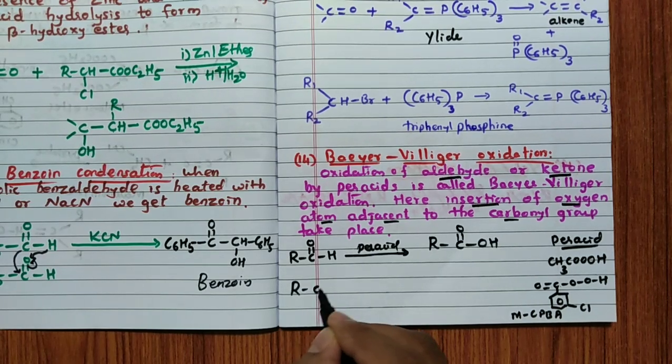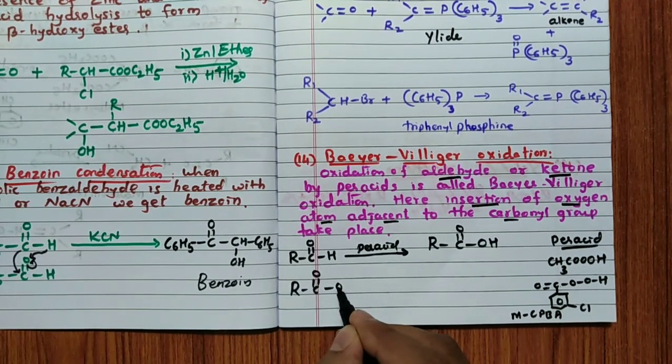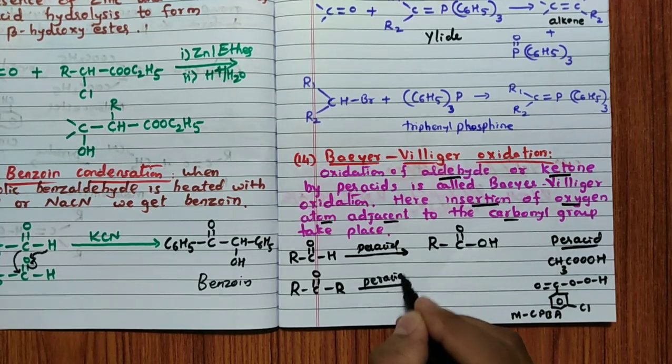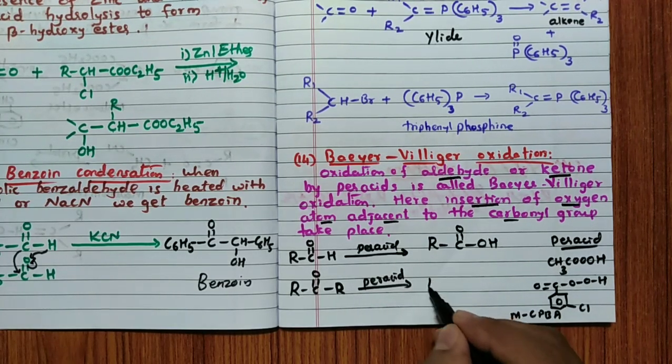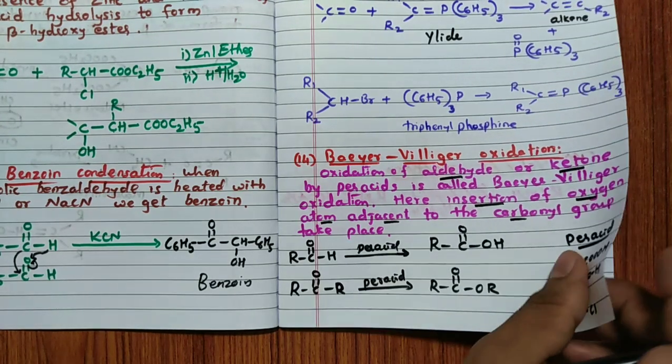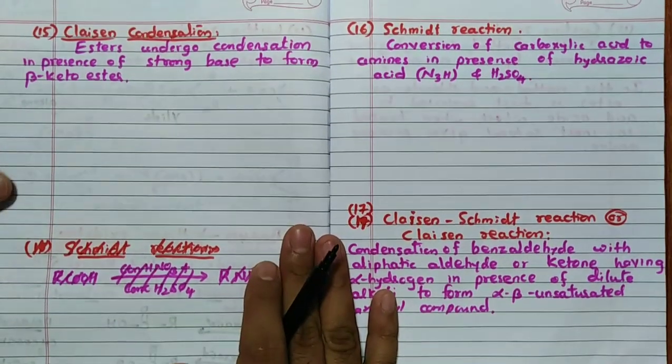Similarly, if I take a ketone, R–C double bond O–R, with a peracid you are going to get R–C double bond O–OR. See, R is there, one oxygen is inserted, so OR it becomes. This we call, remember, the Baeyer-Villiger oxidation. Very important, 14th reaction. Then we will see the 15th reaction.